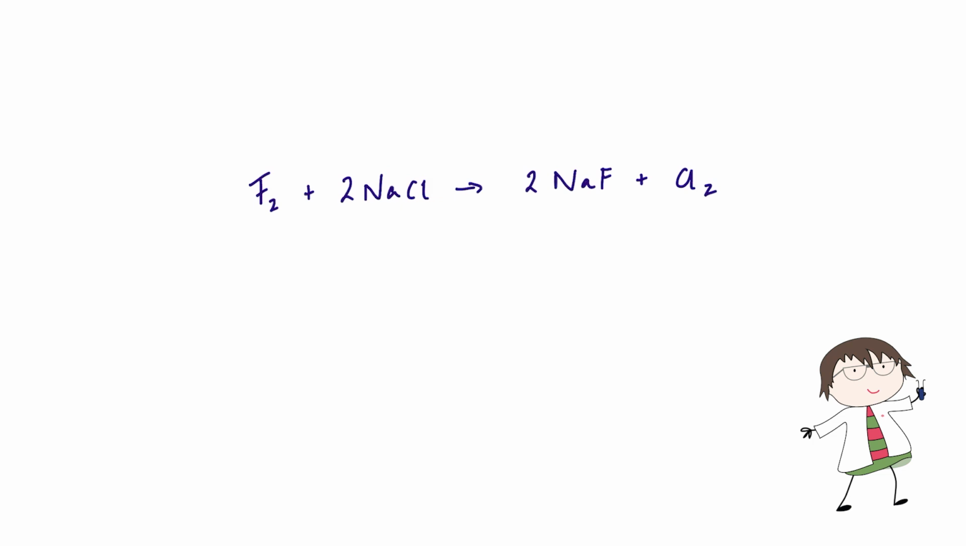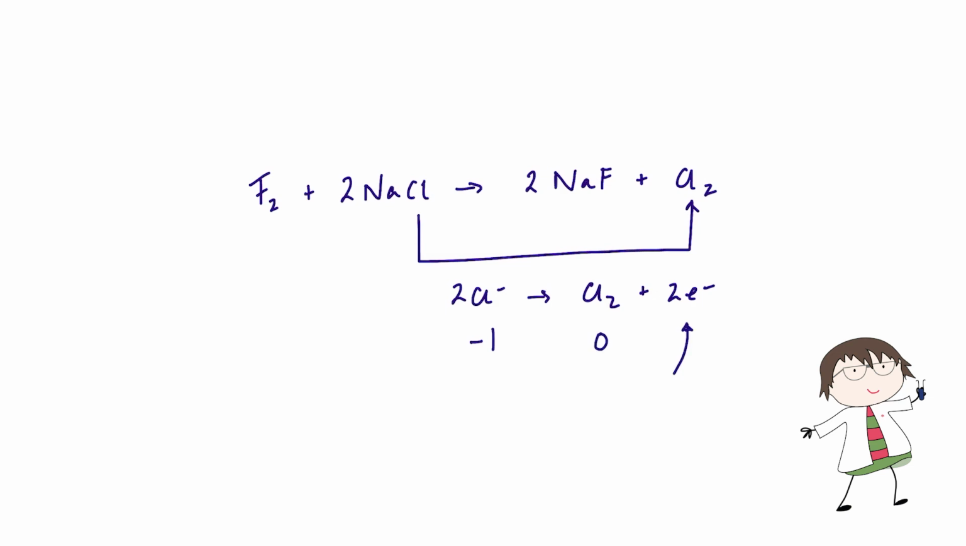A classic example of this is the displacement reaction. During this reaction, chloride ions become chlorine. So the half equation, 2Cl- going to form Cl2 plus 2 electrons. These chloride ions have been oxidized. Their oxidation state moves from -1 to 0, and they give up electrons. These are the electrons that are going to reduce the fluorine to fluoride ions.